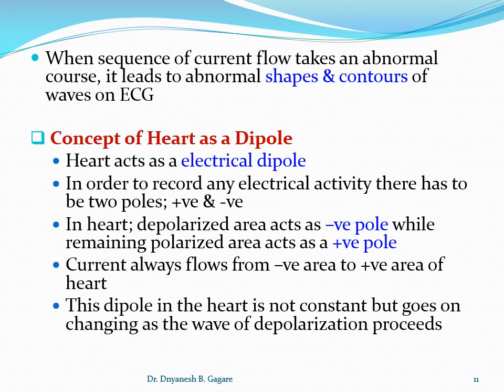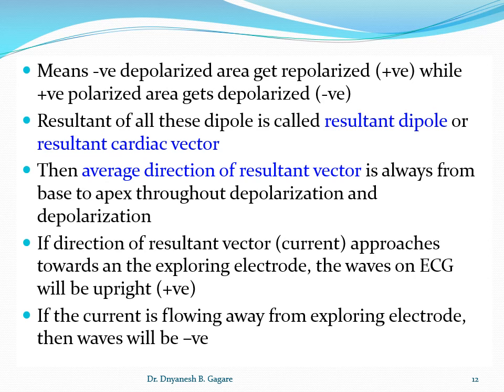See the next slide. Students, up to this point we discussed the dipole. If we take all dipoles together, that is the resultant of all dipoles together, it is called the resultant dipole or resultant कार्डियक वेक्टर. सो वेक्टर क्या है, the vector is nothing but a resultant of all these dipoles which go on changing.